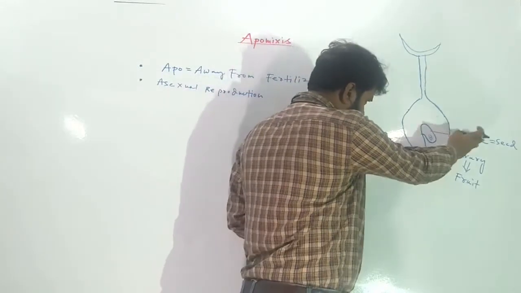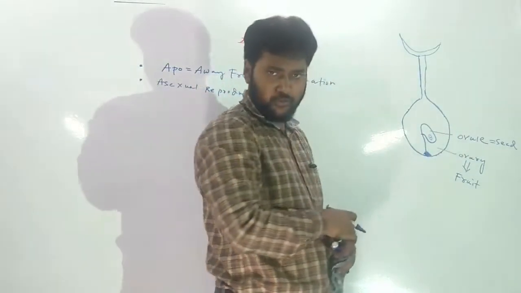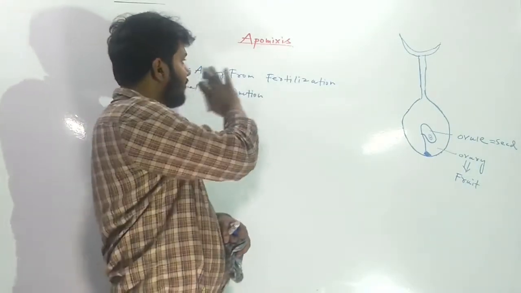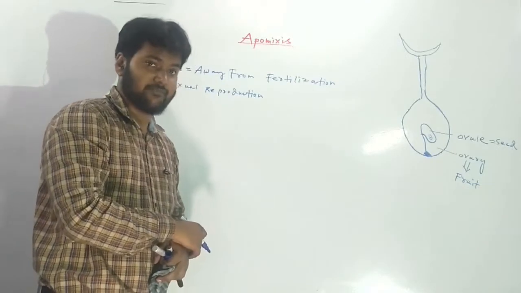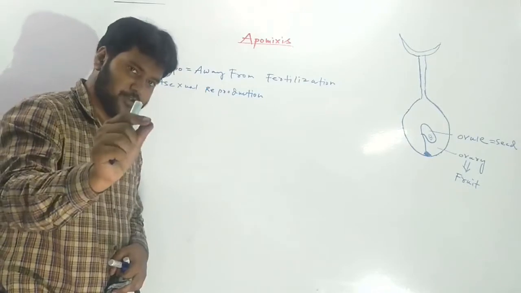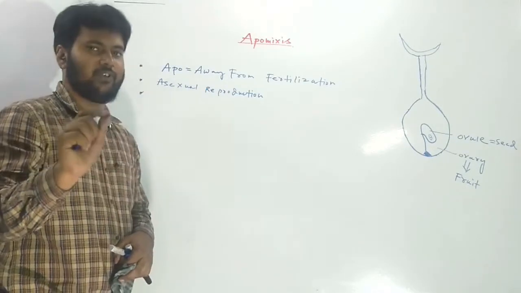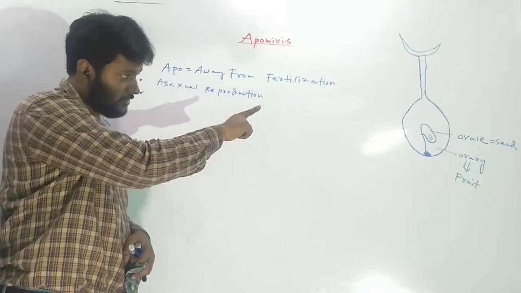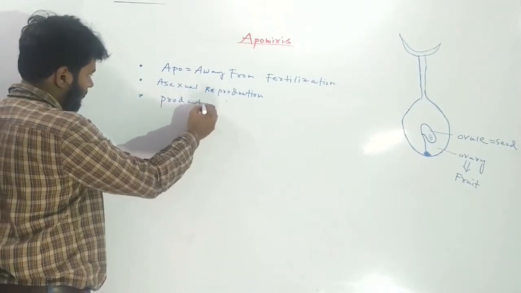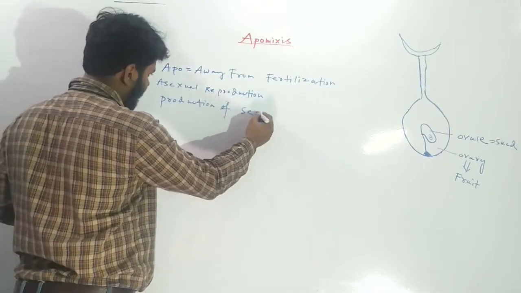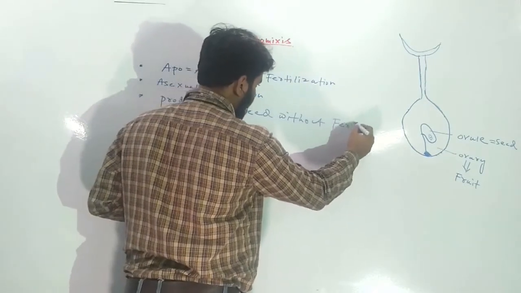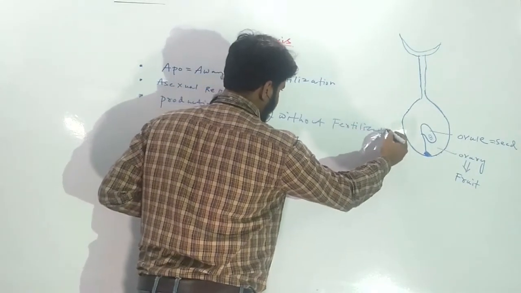So the production of seed and fruit is generally the result of sexual reproduction. But in case of apomixis, what will happen? Apomixis is one type of asexual reproduction where fertilization is fully absent, but there will be production of seed without fertilization.